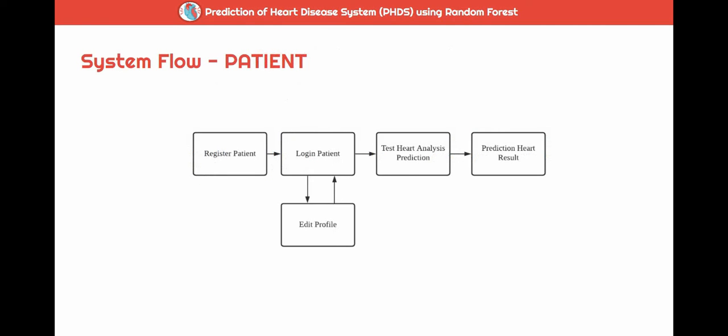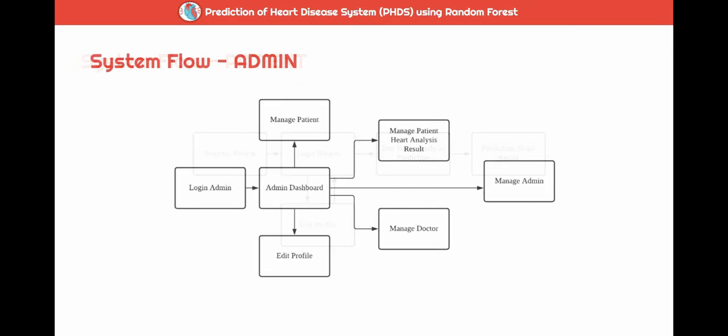Next is the system flow. Here is the system flow for the main user, which is the patient. First, the user can register as a patient, then log in to the system. The patient can edit their profile. The patient can also test heart analysis prediction. After that, the predicted heart result will be shown on the result prediction page.